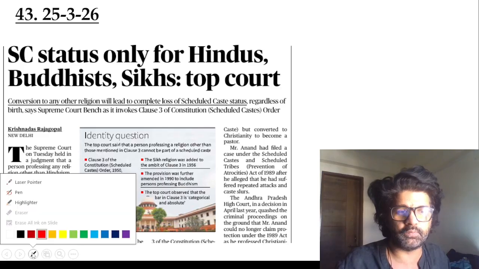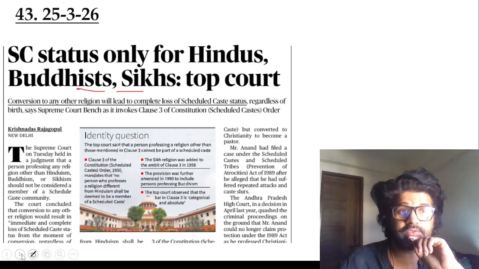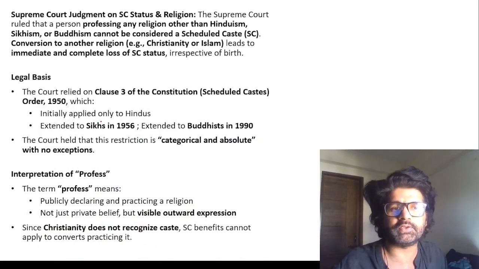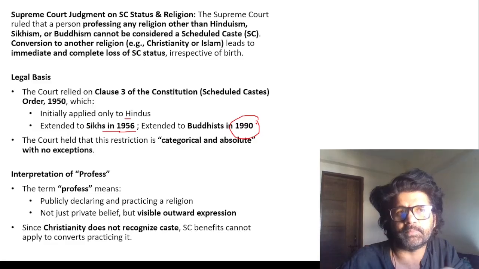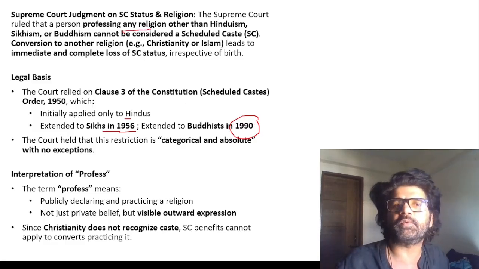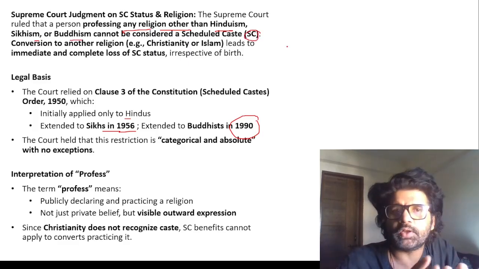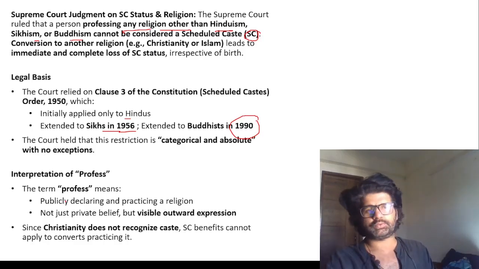Now the question is, do we have caste in Buddhism and Sikhism? If we don't have caste in Buddhism and Sikhism, and if SC status can be extended for Buddhist and Sikh people, Sikhs in 56 and Buddhists in 1990, why can't it be extended for Christians and Islamic people? Supreme Court currently has said that a person professing any religion other than Hinduism, Sikhism or Buddhism cannot be considered SC, or they cannot avail benefits of SC status. If you have converted to another religion, Christianity, Islam, you lose your SC status.